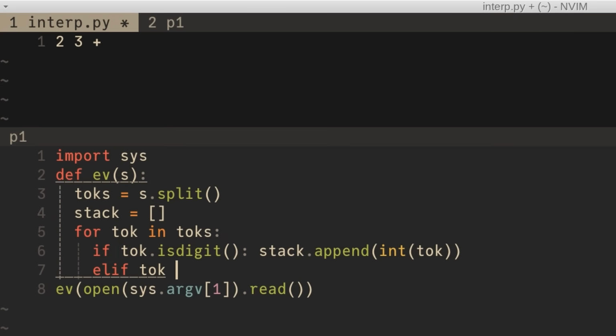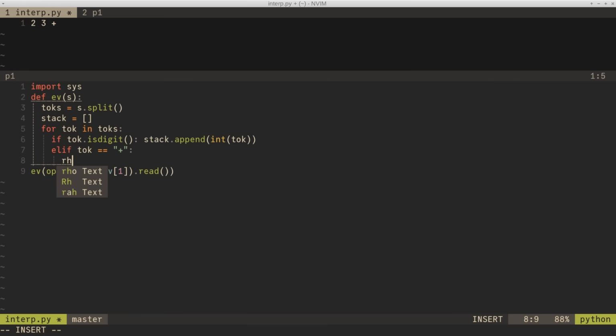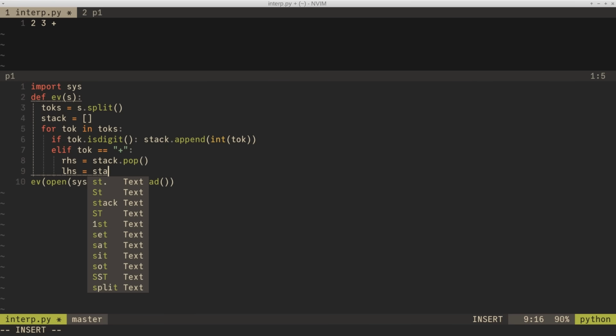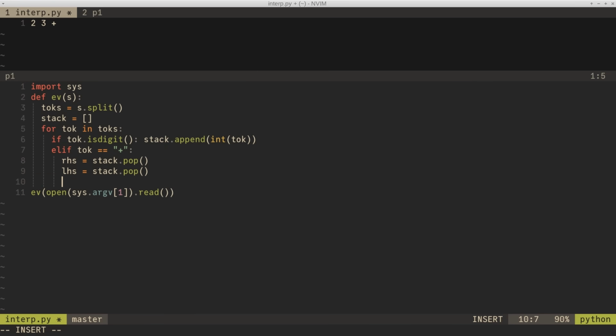Else, and you can see here, if you write an incorrect program, God knows what's going to happen. If you hit the plus operator, I'm going to do something that will seem weirdly pedantic at first, there might be a reason for it later if we're lucky. We're going to take off the items in what seems like the wrong order. I'm going to pop the elements off the stack. So I'm going to pop the right-hand side off the stack, and then pop the left-hand side off the stack. And then I'm going to add them together and put the value back on the stack.